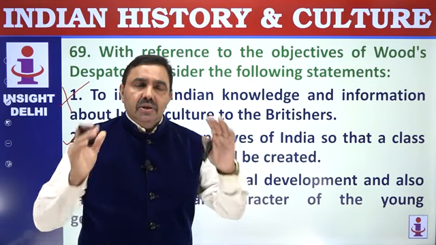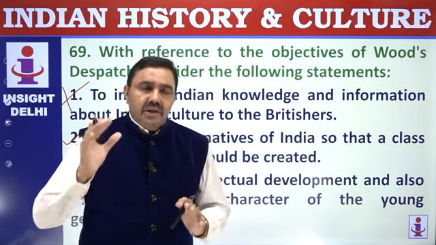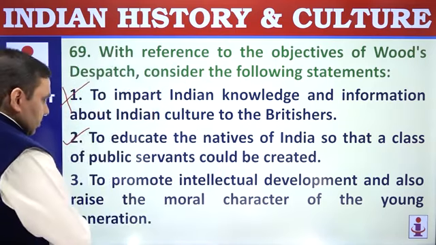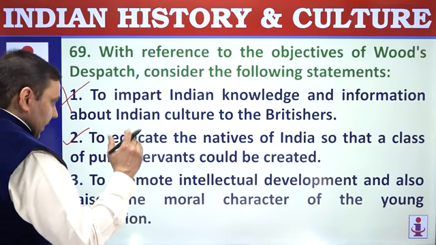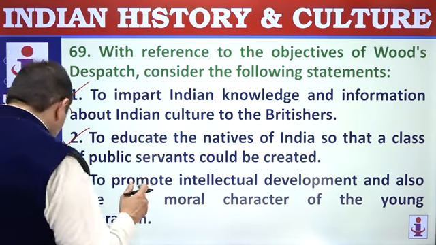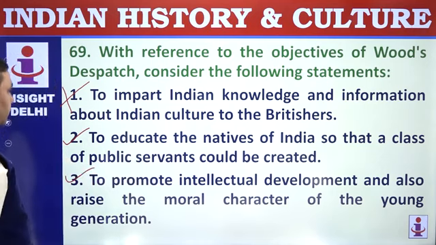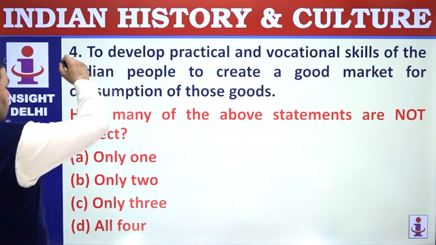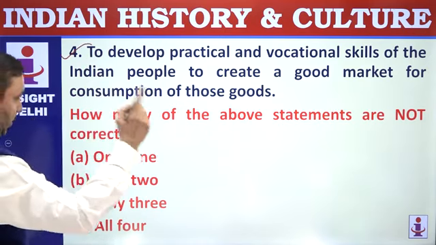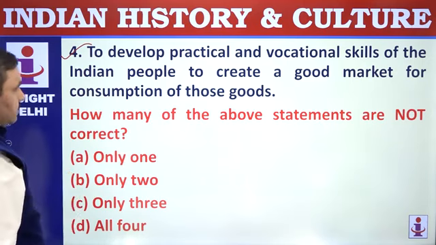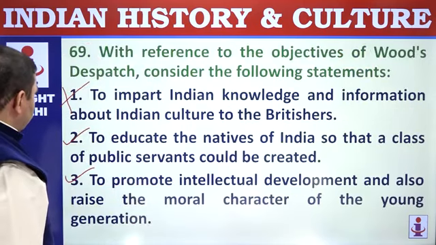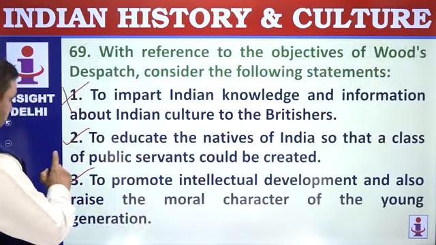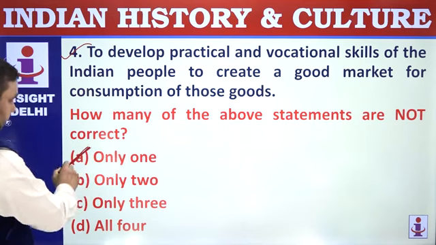And that approach continued. Indians were to be imparted Western education so that they could be used as clerks in administration at low cost. To promote intellectual development and also raise the moral character, that's correct. 2 and 3. 4. To develop practical and vocational skills of Indian people, that is also correct here. How many are not correct? It's only 1. So only 1 is not correct. That is A.